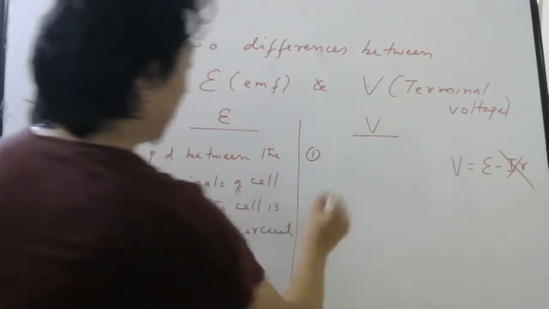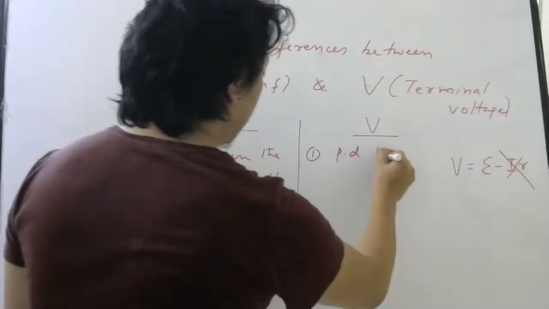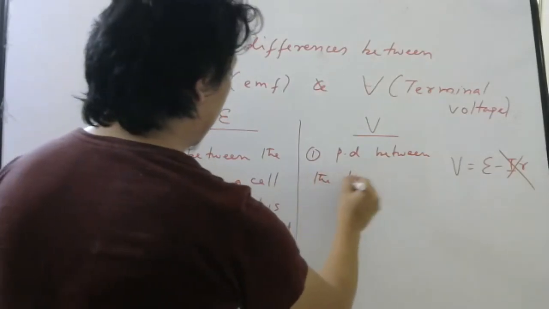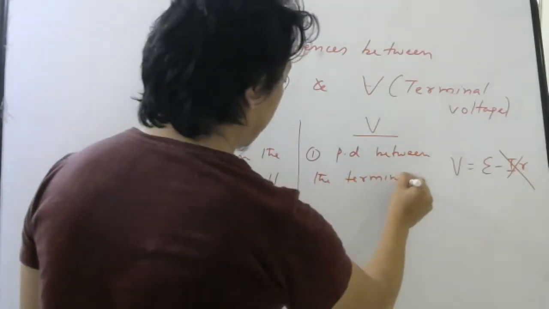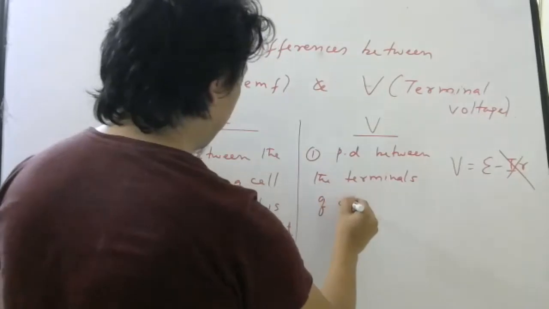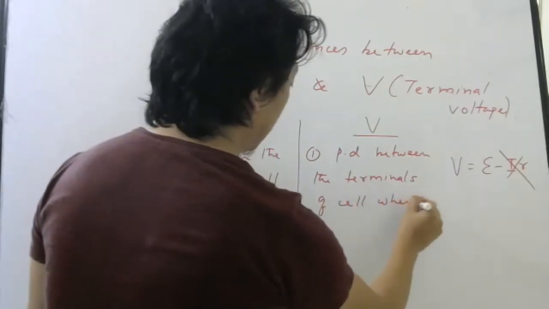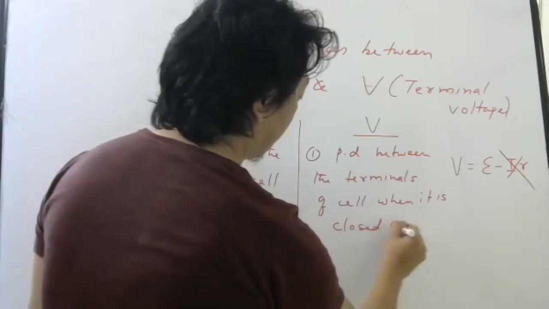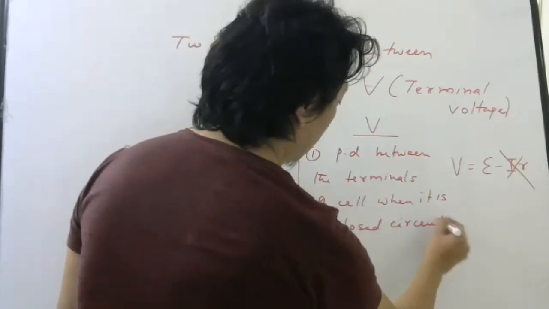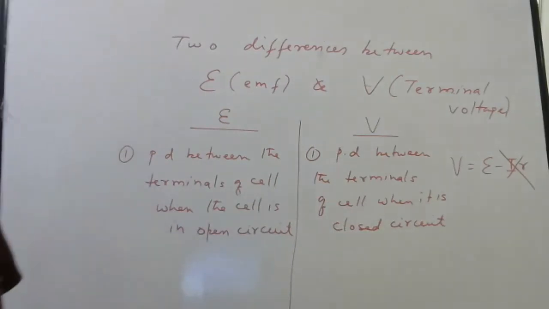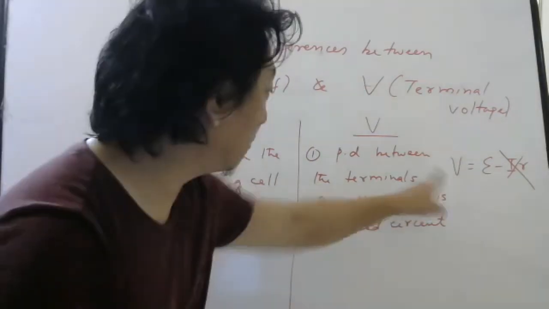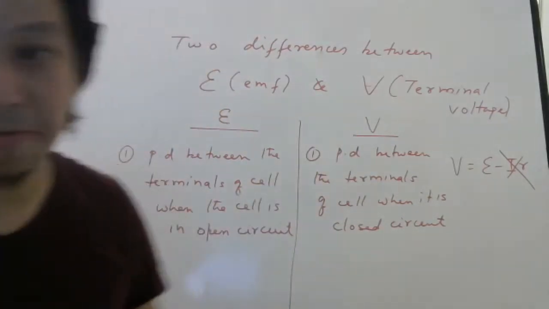Here, what is terminal voltage? Potential difference between the terminals of cell when it is in what circuit? Closed circuit. So when it is in closed circuit, that time the potential difference is called terminal voltage.